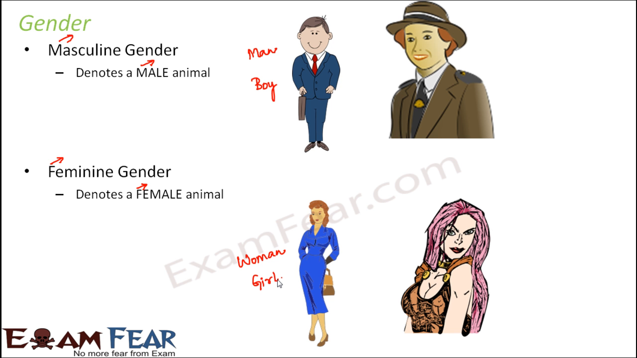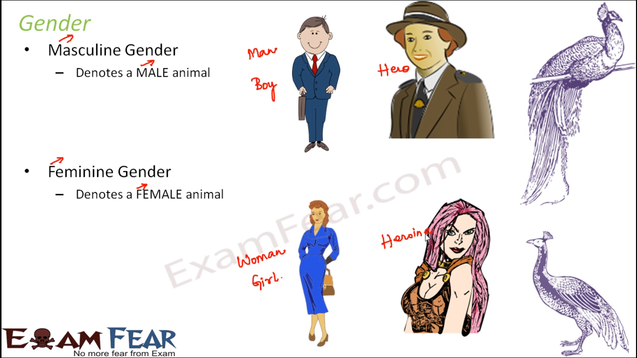Here you see man, woman, boy, girl. If you are talking about a hero, what would be the female counterpart, or the feminine gender of hero? It would be heroine. If you talk about a peacock, peacock is the masculine gender. Can you tell me what would be the feminine gender of peacock? It would be peahen.